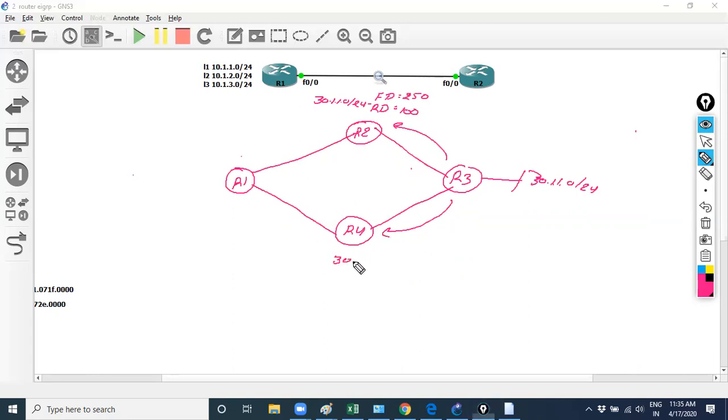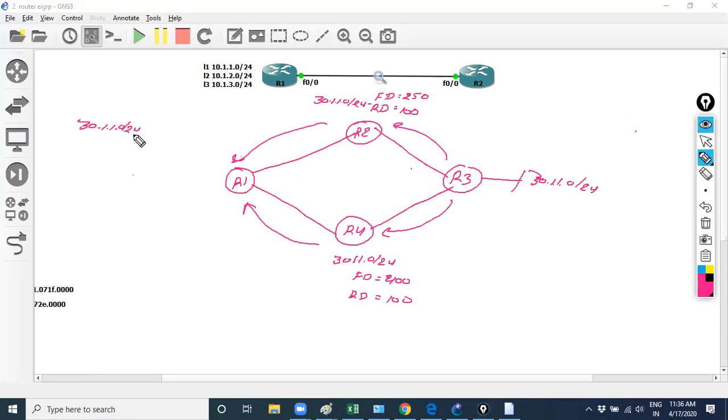R4 also receives the same prefix 30.1.1.0. Suppose its FD is 4 and RD is 100.